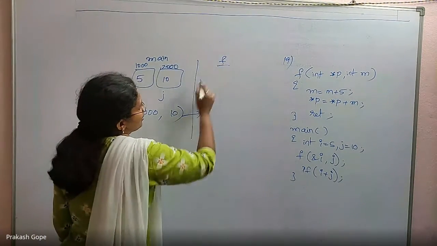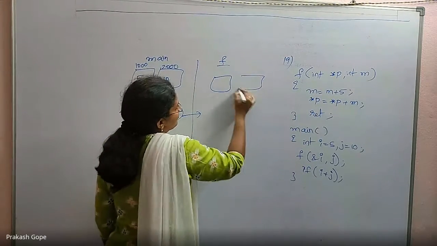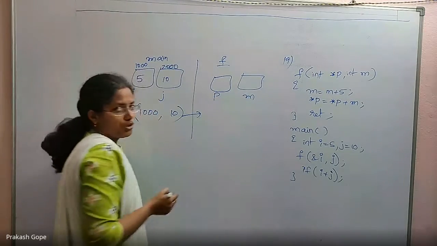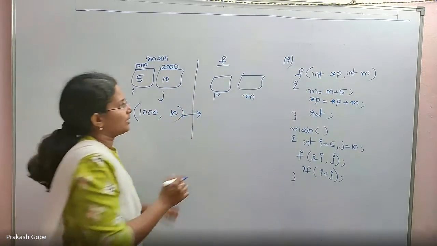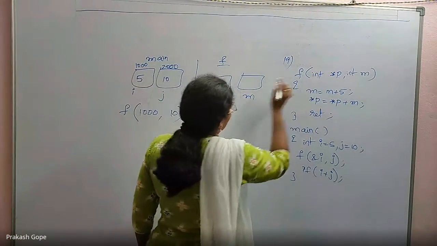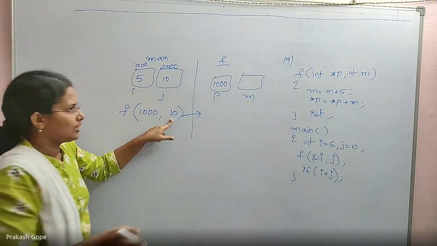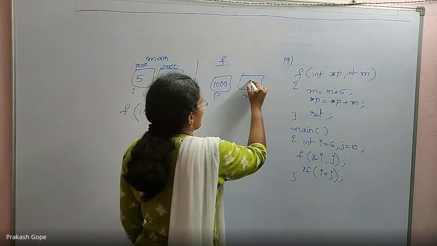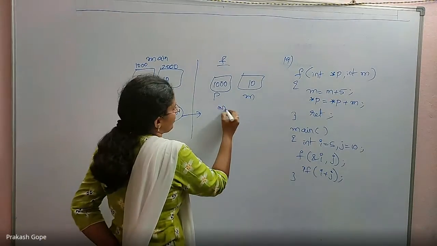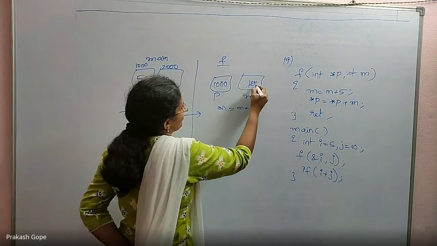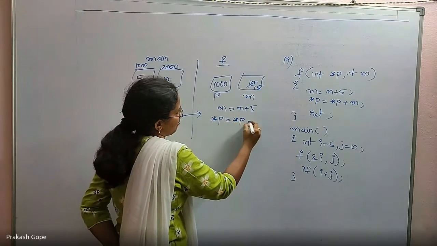Jump to function f, in which we have two formal parameters which are local variables, p and m. The first one I passed an address, so it must be captured into a pointer. That's why p was declared as a pointer. The second one I passed just j, which means an integer. That's why m was declared as an integer, so that I can capture the value without any problem. Then m = m + 5. So 10 becomes 15.